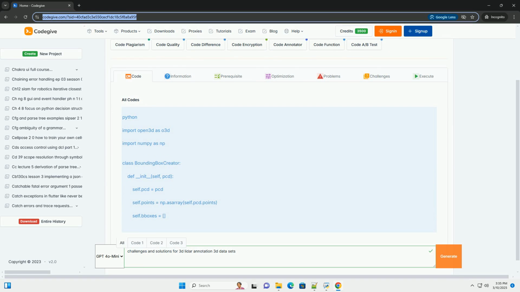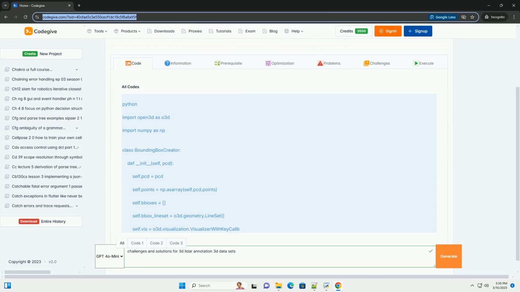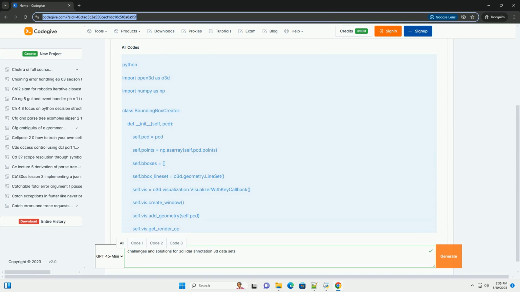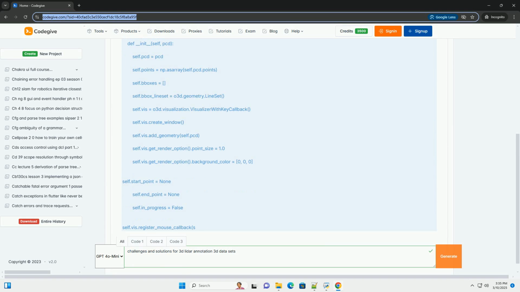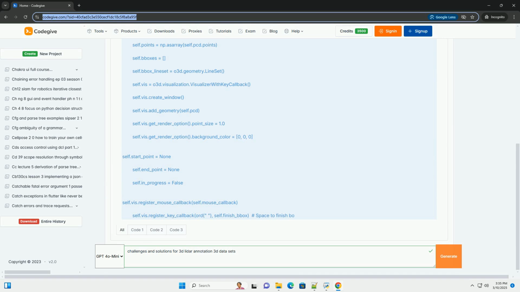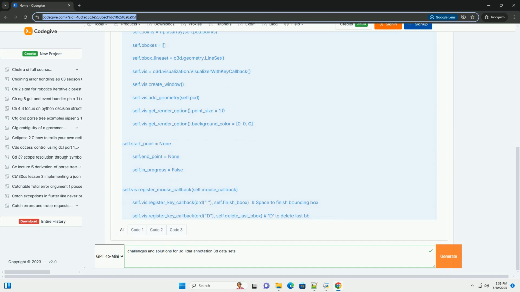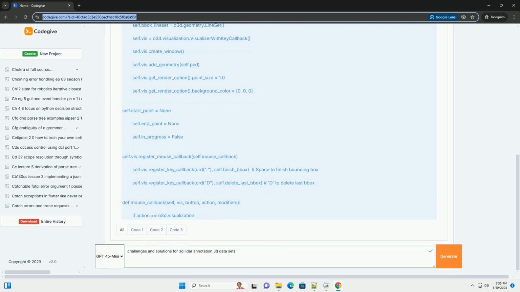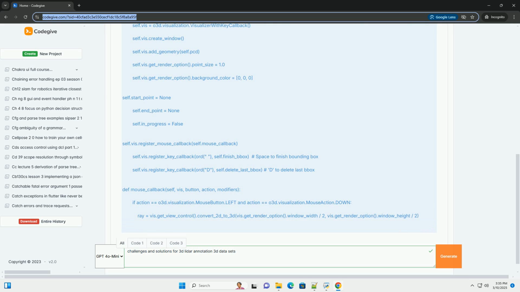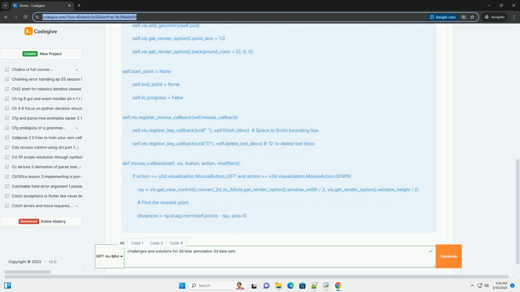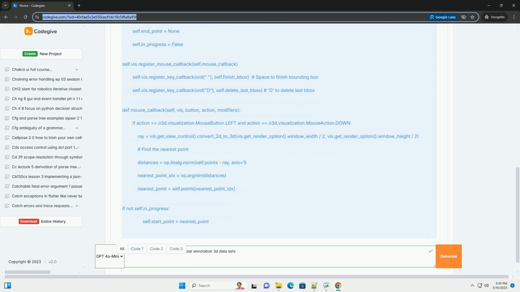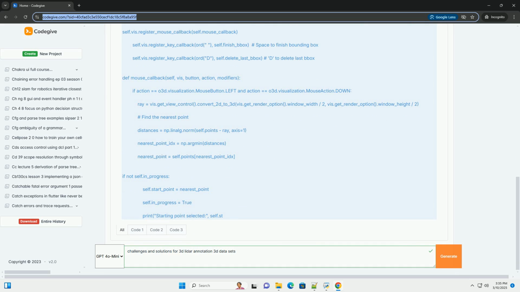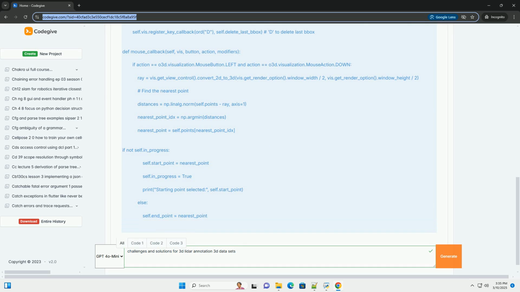3D lidar annotation, challenges, solutions, and a code example. 3D lidar annotation is a crucial step in developing autonomous driving systems, robotics, and various perception-based applications. It involves labeling 3D point clouds captured by lidar sensors to identify and categorize objects in the environment. However, annotating 3D lidar data presents unique challenges. This tutorial will delve into these challenges, explore various solutions, and provide a code example to get you started.